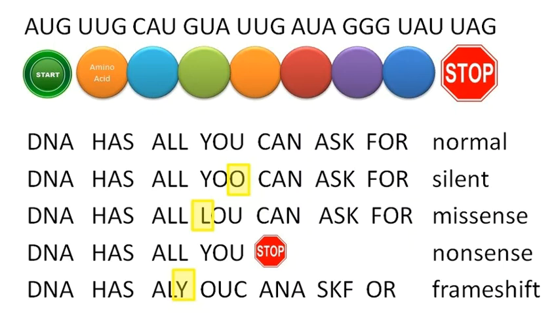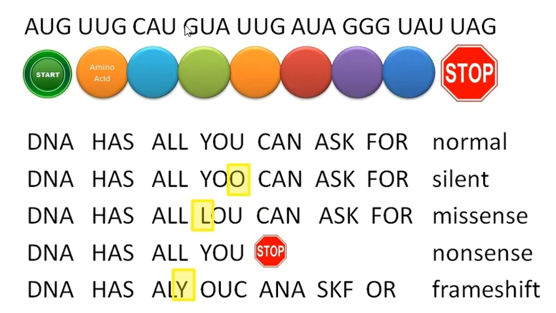I think this is a really creative way of communicating the fundamental information that's presented in Table 19.1, which is showing examples of different types of mutations. In this particular case, we start with a sentence instead of a series of codons. You'll remember that AUG is called the start codon and specifies the insertion of the amino acid methionine.